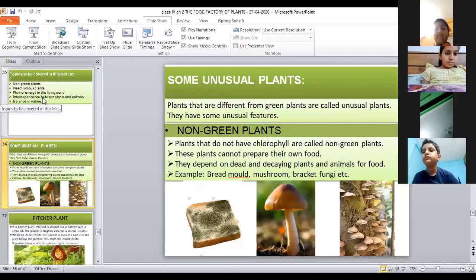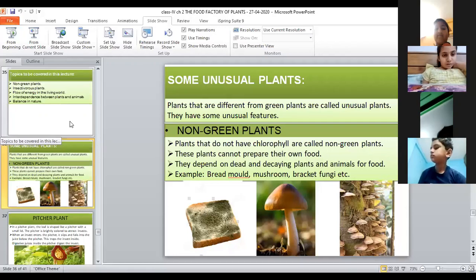Yes. What did we learn today? Anything else? Some unusual plants. In some unusual plants, what did we learn? What did we discuss? Two kinds of unusual plants we discussed today. What were they? Non-green plants and insectivorous plants. Okay, non-green plants and insectivorous plants. Clear?